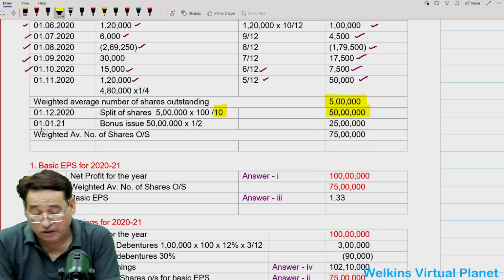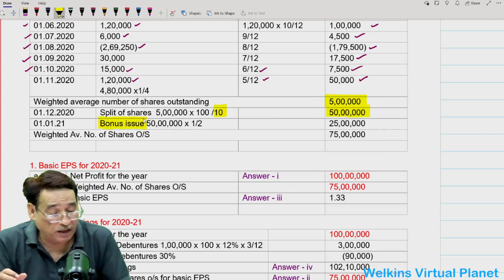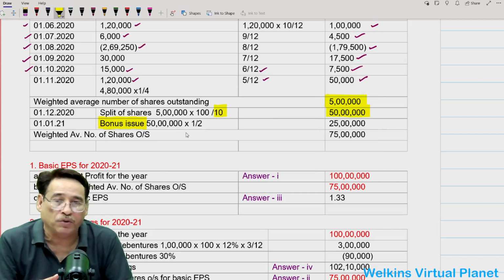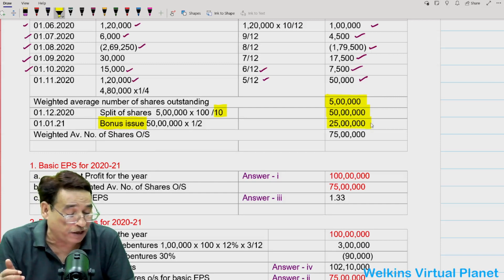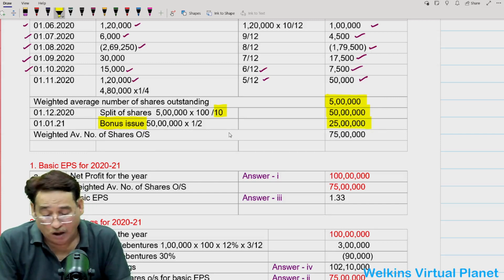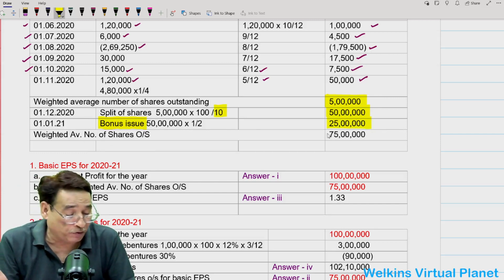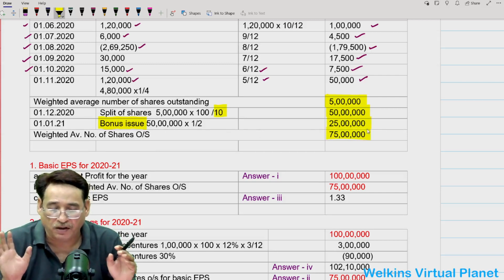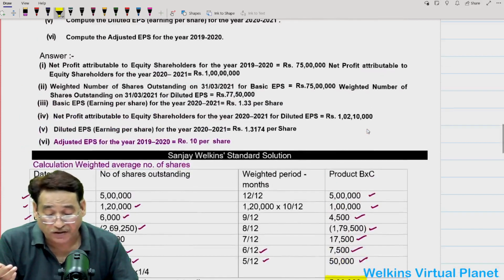Not only this, on 1/1/2021 we made a bonus issue. Because now our shares are 50 lakh and the bonus issue is in the ratio of 1:2, into 1 by 2, that means 25 lakh more shares we are going to issue. So the total weighted average number of shares will be 75 lakh. Is it clear to you or not? Is it clear? So this should be your first and major target.